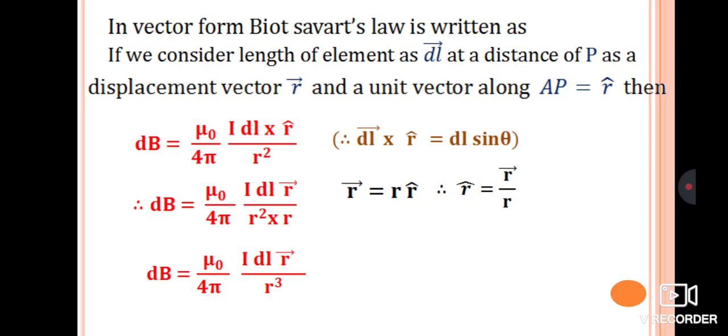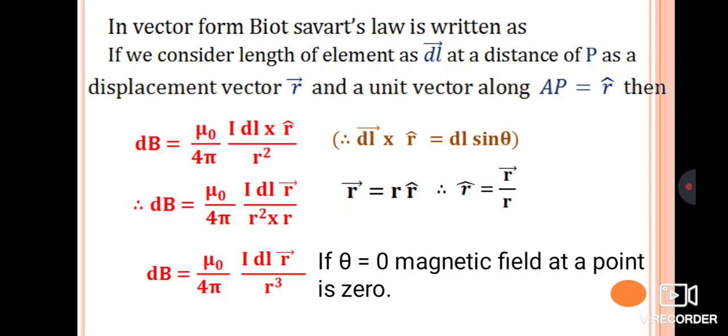So this is equation number 2, which we can say is the vector form of Biot-Savart law. And if theta is equal to 0, the magnetic field at a point is also equal to 0, because sin 0 is 0. So this is regarding Biot-Savart law, a very important concept.